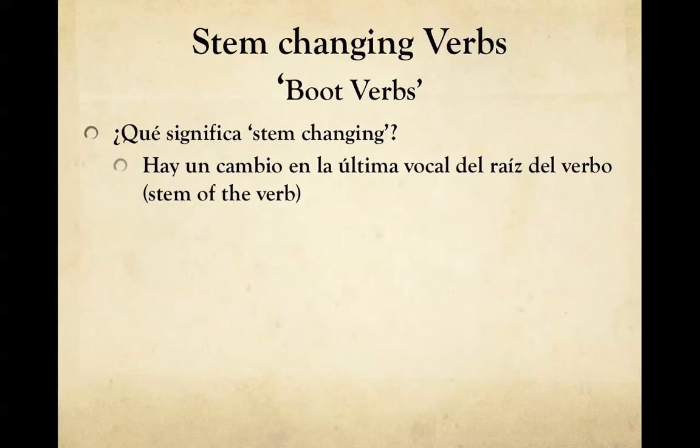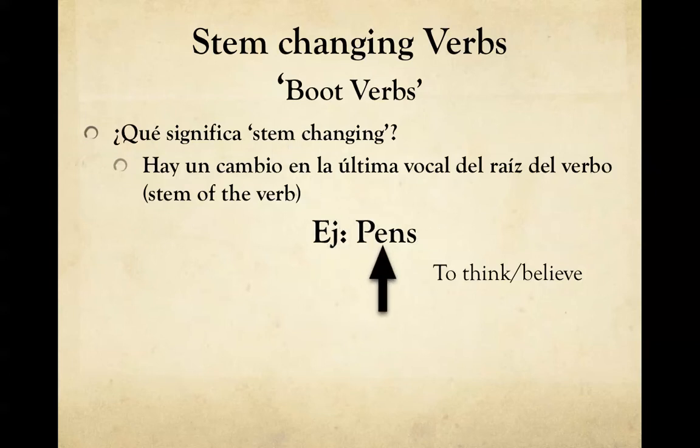Significa que hay un cambio en la última vocal del raíz del verbo. The raíz del verbo means the stem of the verb, okay? And the última vocal, if we remember from earlier in the year, the last vowel, okay? Meaning the last vowel that appears in the root once you have removed the AR, ER, IR ending, okay? For example, if we want to find the vowel that changes in pensar, we remove the ending and we can find the letter that's going to change, the E, okay?